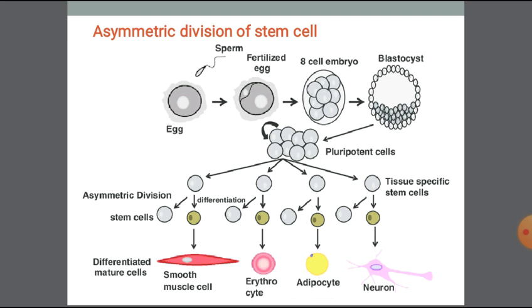After that, the embryonic cells convert into the blastocyst. The blastocyst stage produces pluripotent stem cells. That pluripotent stem cell can undergo asymmetric division. That means one muscle cell produces muscles and another is a stem cell, like that: one stem cell and another differentiated cell like neuron cells and erythrocyte cells, etc.